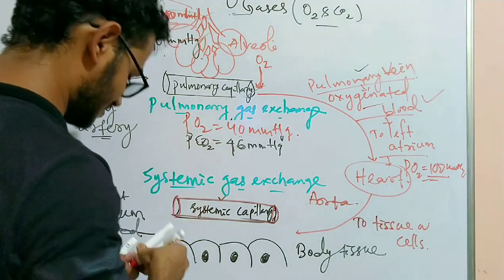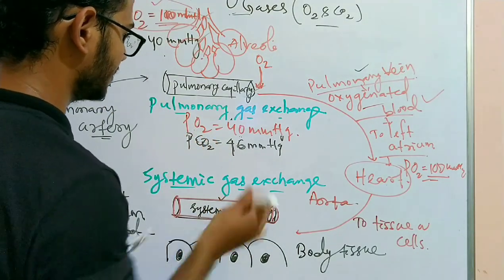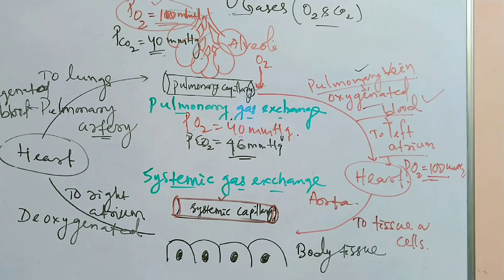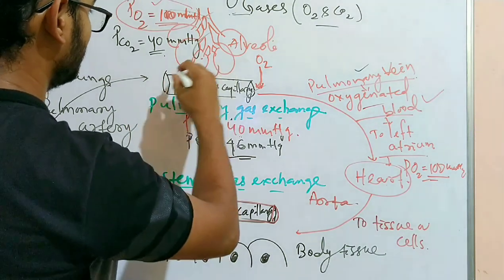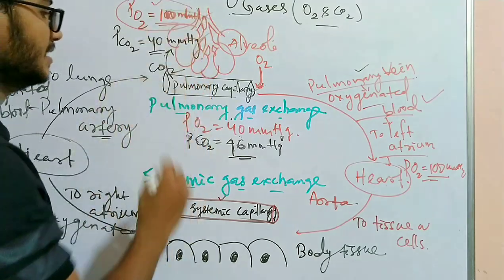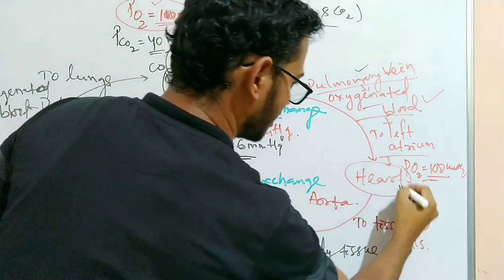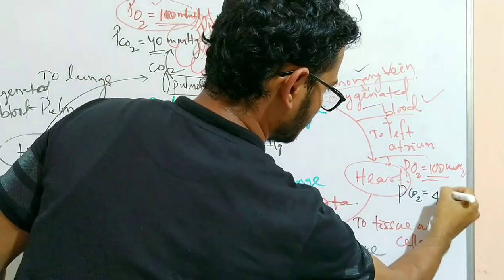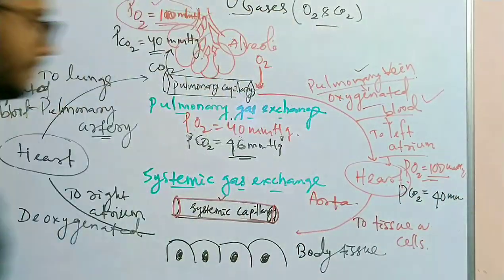Likewise, here the carbon dioxide is 46, but here it is 40. So it diffuses from 46, means from the pulmonary capillary, the carbon dioxide diffuses to the alveoli till the partial pressure of carbon dioxide gets reduced to 40 mmHg.